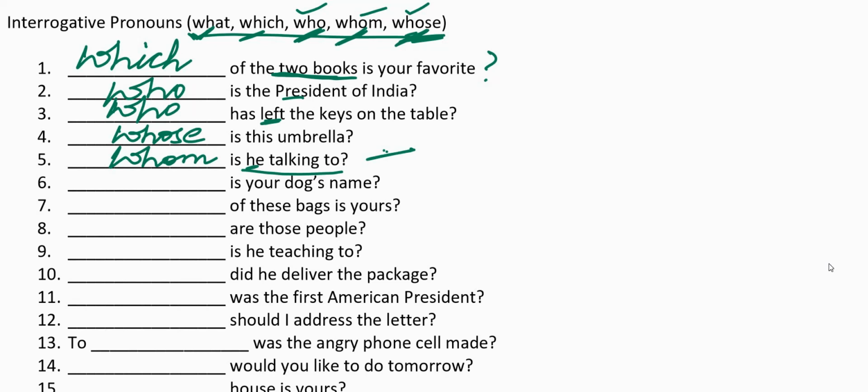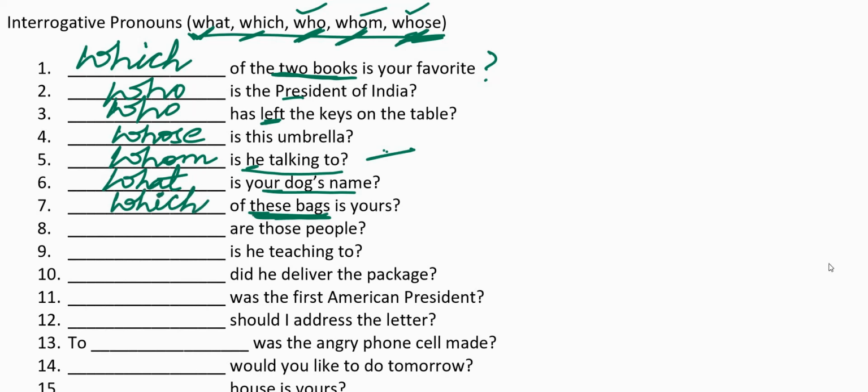In the next sentence, Dash is your dog's name. We are asking about a dog's name. Now names can be multiple, numerous. Hence we always use what when we ask about names. Dash of these bags is yours. Now these bags, the bags which are lying close to you, which of these bags? Because they are limited.